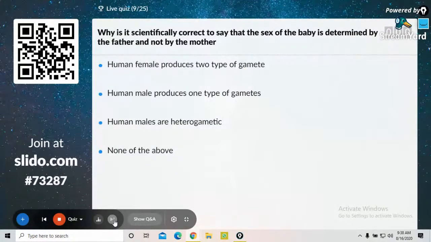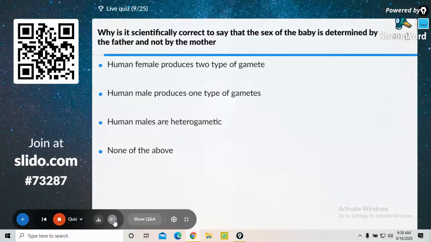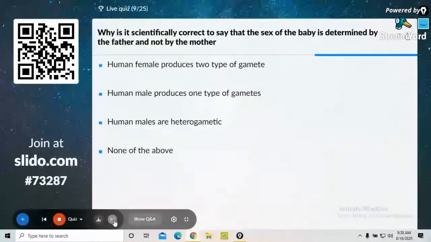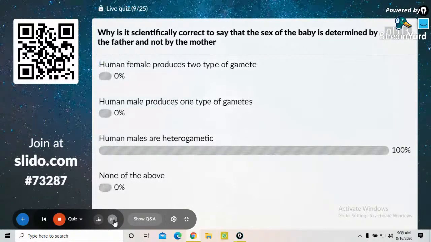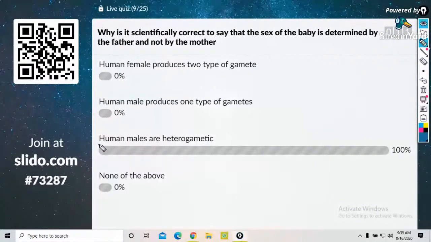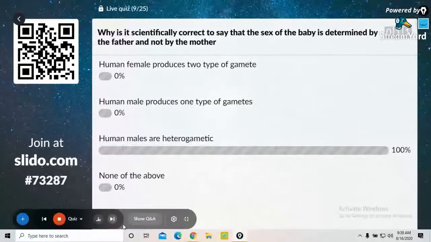Why is it scientifically correct to say that the sex of a baby is determined by the father and not by the mother? Option A, human female produces 2 types of gamete. Human male produces 1 type of gamete. Human males are heterogametic in nature. None of these. Yes, option C is correct, because human males produce 2 types of gamete, that is the sperms containing chromosome X and the sperms containing chromosome Y, that is heterogametic in nature. Next question on the screen.